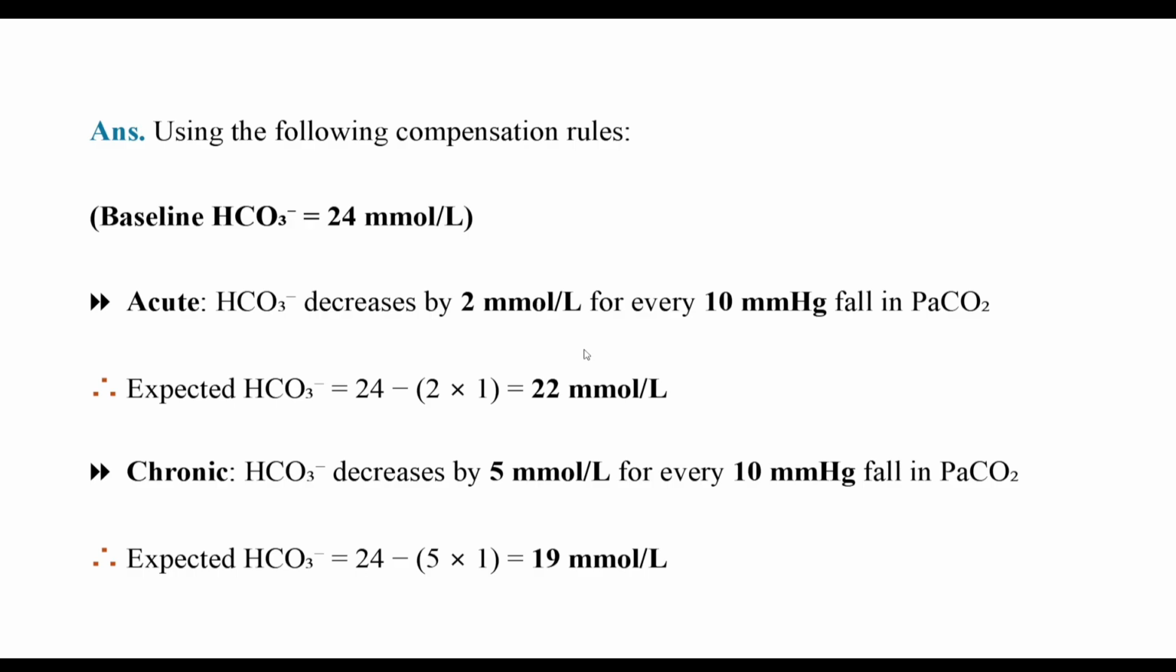And in chronic case, this is 2,5. So 5 is the, this formula is for the chronic case. So 24 minus 5 into 1 equal to 19.